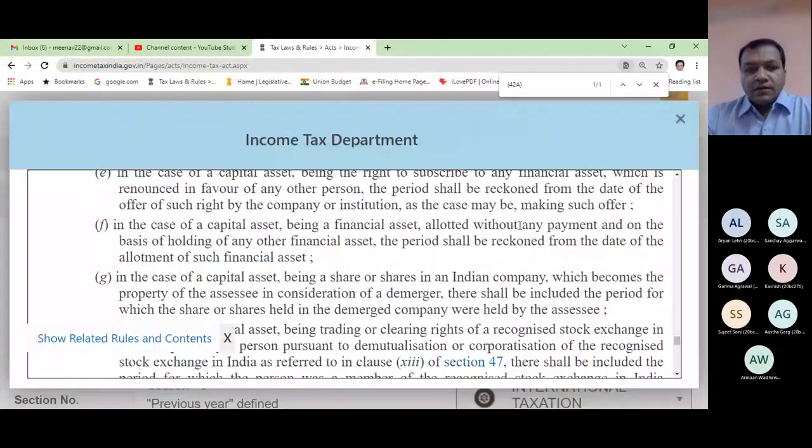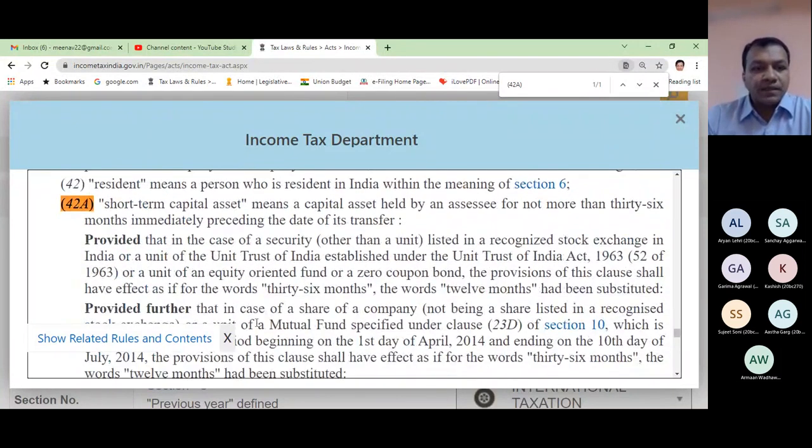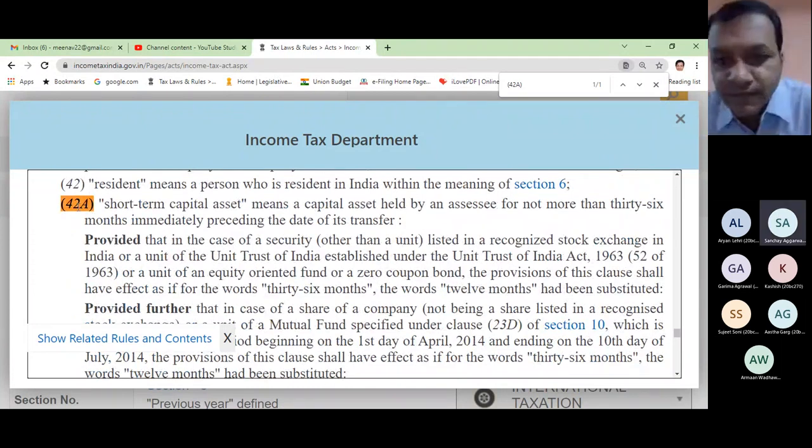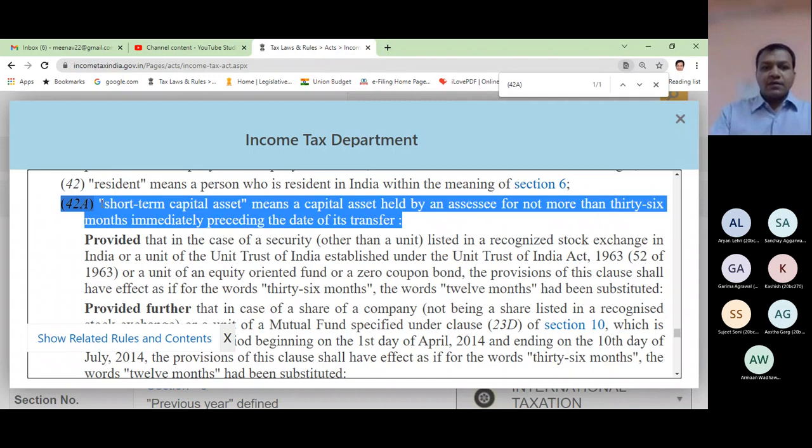So let us read the act. Hope the website of the tax department is visible, and can you see section 2 clause 42A? Is it visible? Please unmute and reply. Yes. Yes, sir. Okay. Now read section 2(42A).